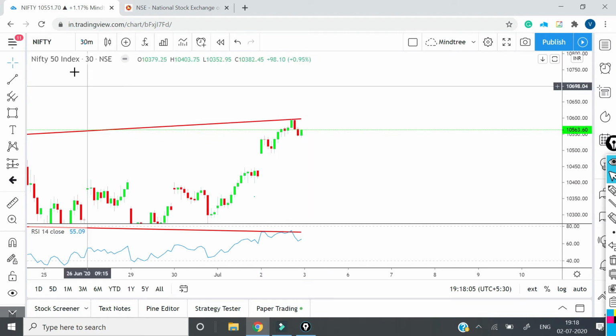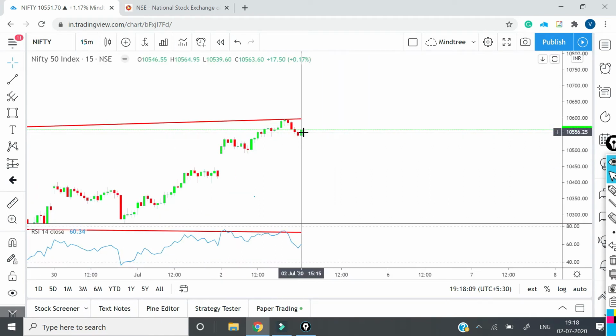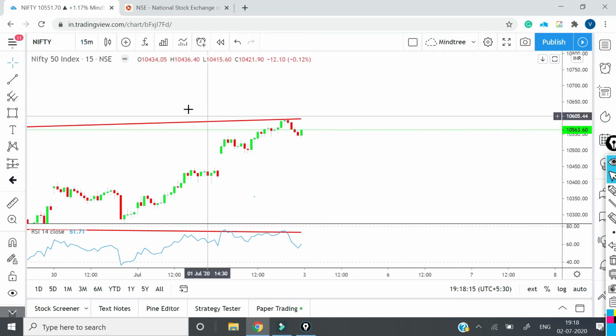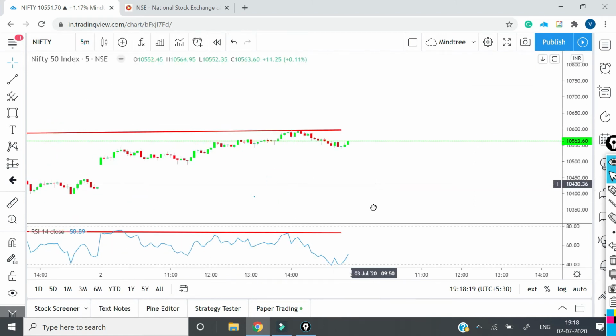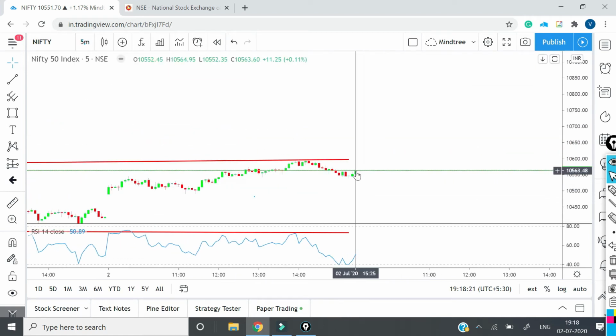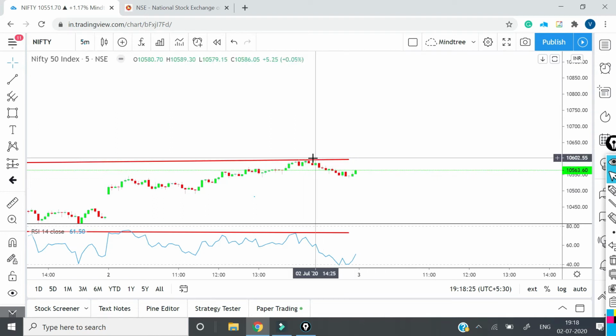15 minutes is telling us very clearly there is a bullish engulfing, but still it requires a confirmation. Another green candle should get formed, and these levels will be our target. And 5 minutes again is telling us, yes, there is a kind of uptrend started, but it requires more confirmation, but this level will be our target.